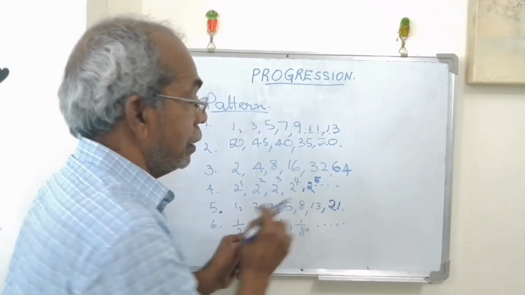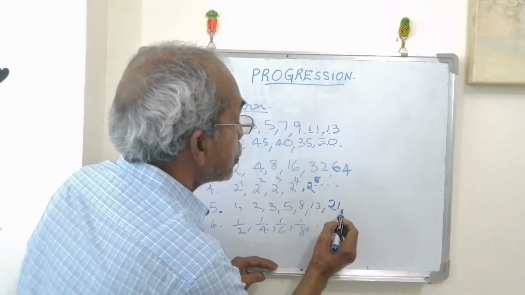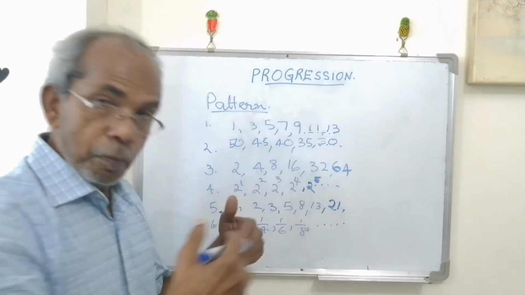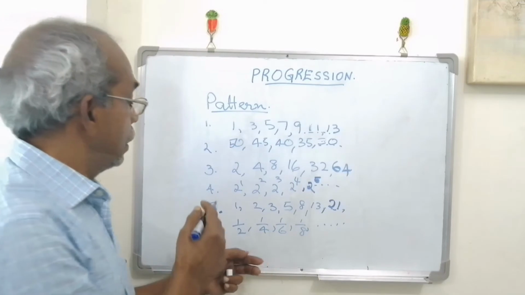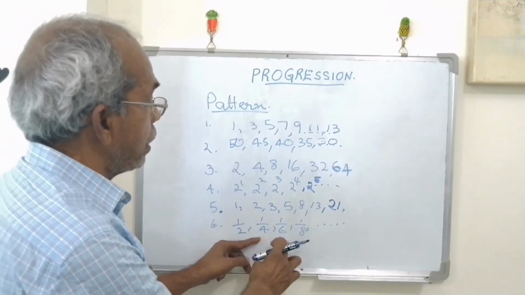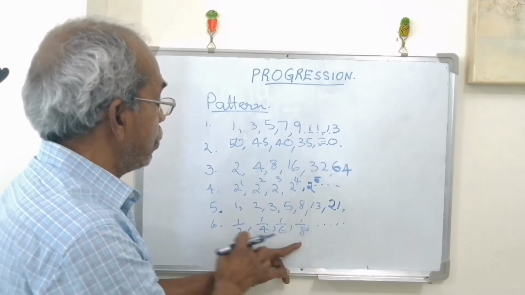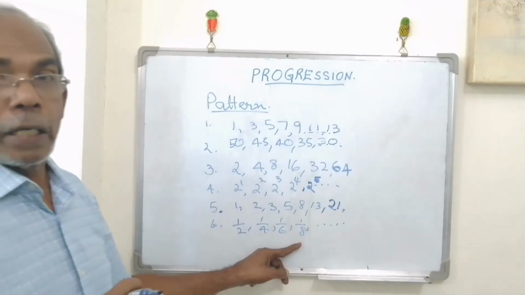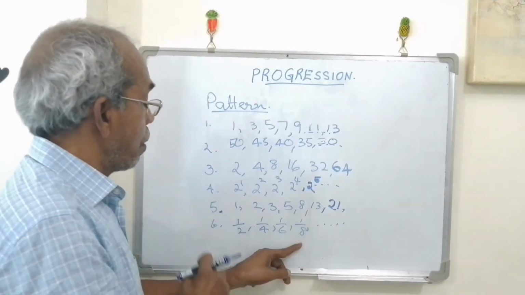This is another pattern. This 21 we got by logic. Then the next one, you see 1 by 2, 1 by 4, 1 by 6, 1 by 8. What is the similarity between all these terms?